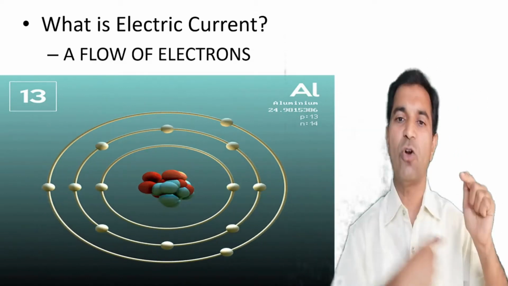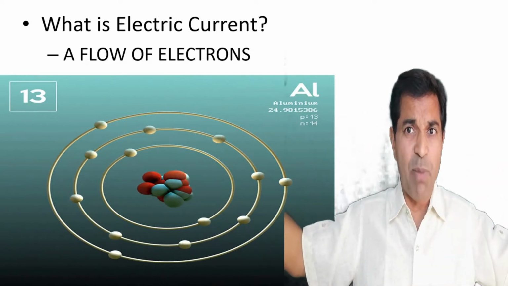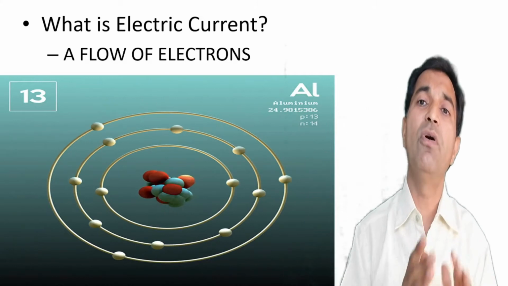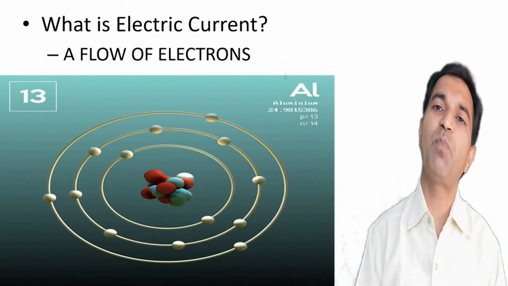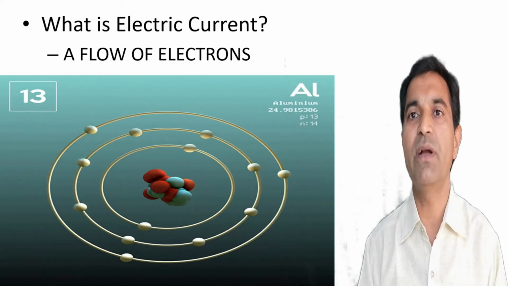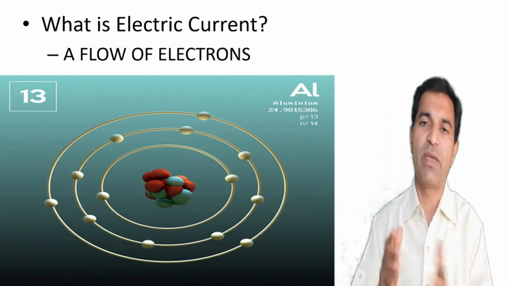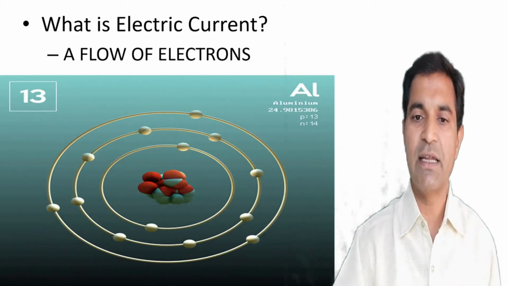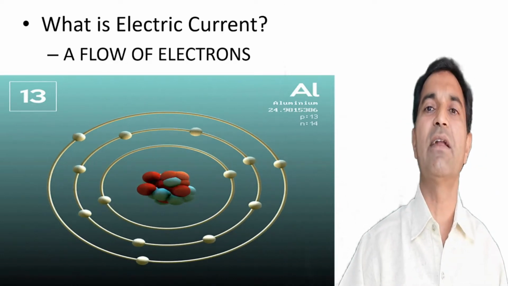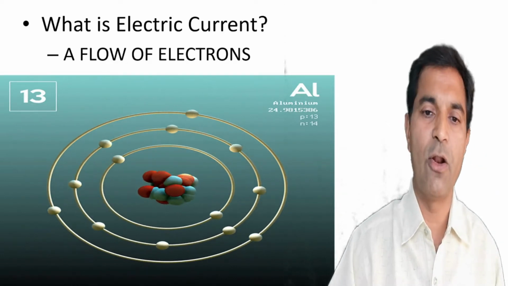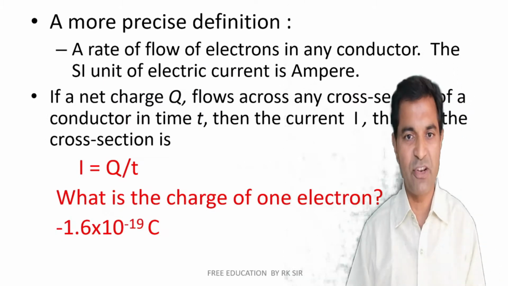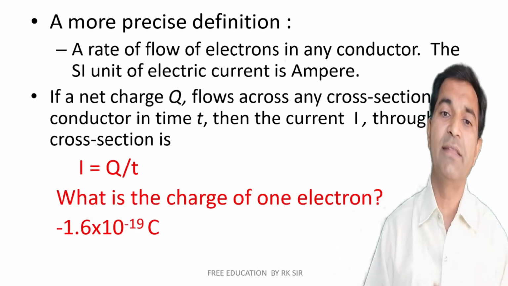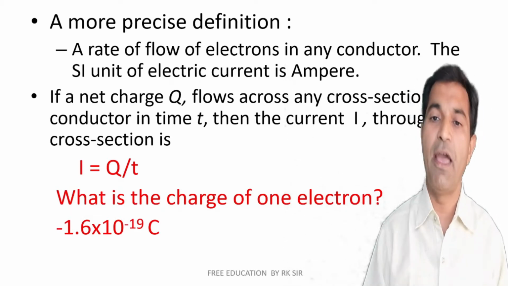So valence electrons, the electrons in the final orbit, the outermost orbit, the farthest orbit, take part in the electric flow of current. They are actually flowing. Electrons are loosely bound with the nucleus and they take part in the electric current. So what is electric current? Electric current is nothing but a flow of electrons. A more precise definition is the rate of flow of electrons in any conductor, and the SI unit of electric current is ampere.